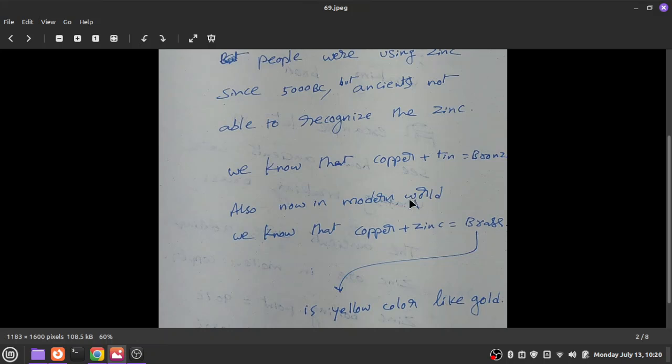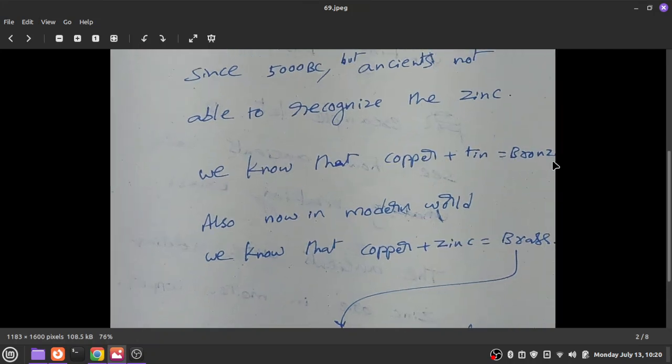But unfortunately, the ancients didn't know about zinc. Somehow zinc was being added to copper in the chemical process that I am going to explain. So people didn't know about zinc, but they knew about brass. In bronze, which is a combination of copper plus tin, the ancients knew about copper as well as tin.